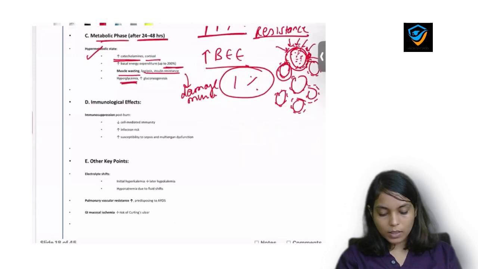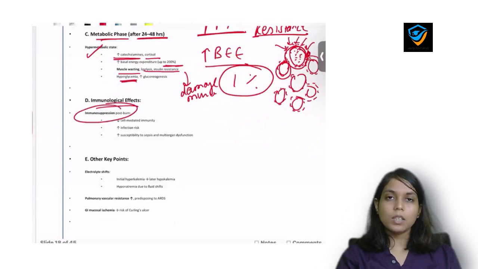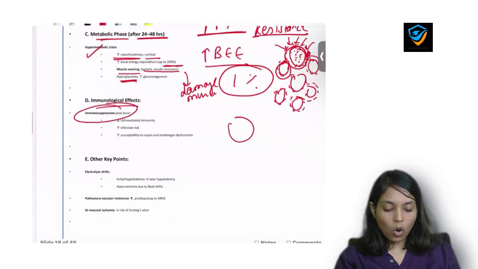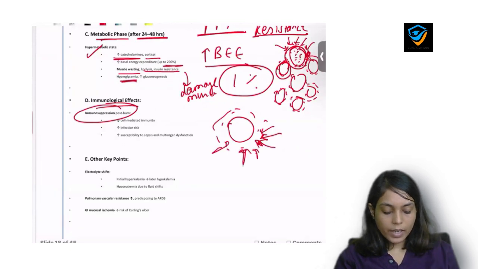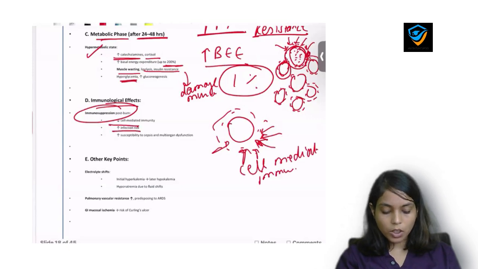Okay, now the second response will be the immunological effect. In the immunological response, the body will gradually have immunosuppression. That means something is causing harm to the immunity due to damage to different immunological factors. That means the cell mediated immunity is getting damaged, and there will be immunosuppression. There will be increased risk of infection as a result of immunosuppression, and the body will be susceptible to multiple